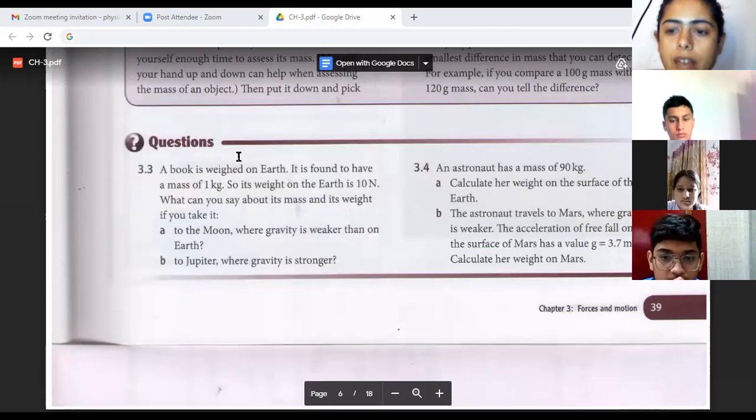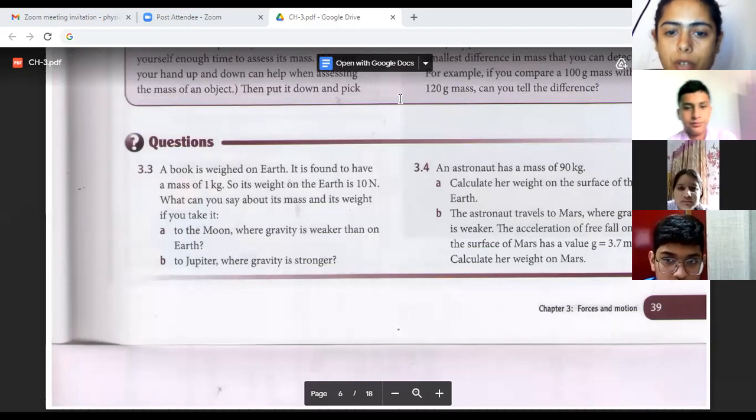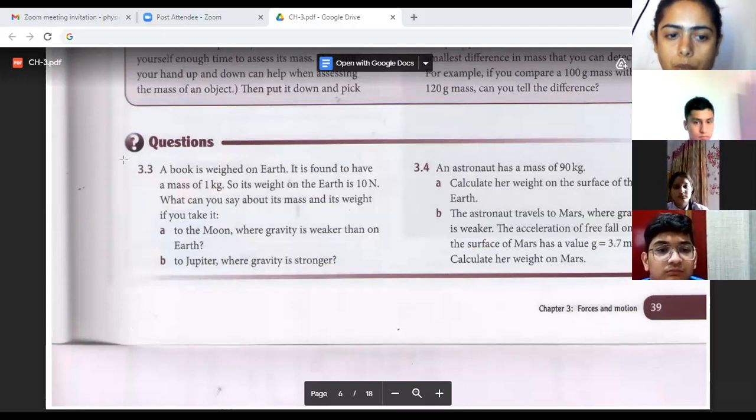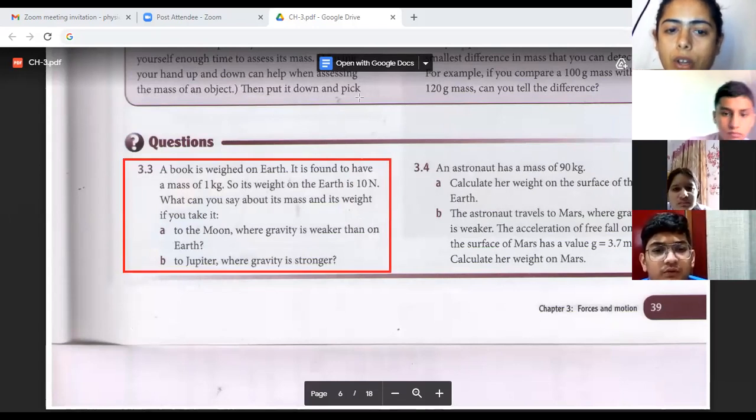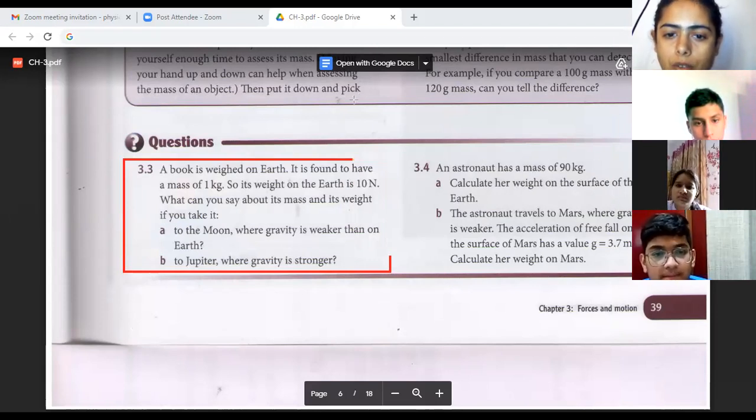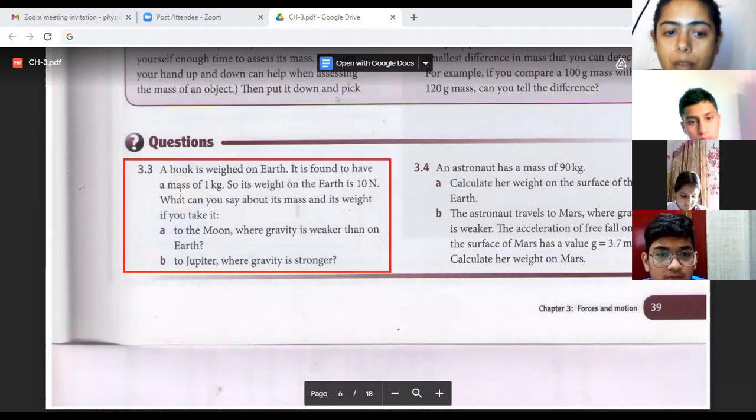Okay, now we have the two questions. Read the question and answer them carefully. First, we are going to proceed on with question number 3.3. Kindly read it. A book is weighed on earth. It is found to have mass of 1 kilogram. So its weight on the earth is 10 Newton. Got it? Mass है 1 kilogram.